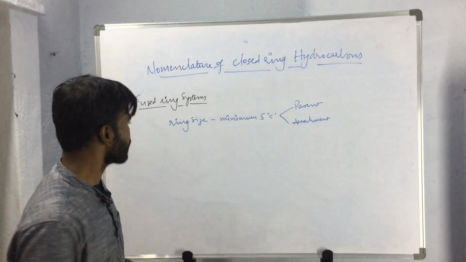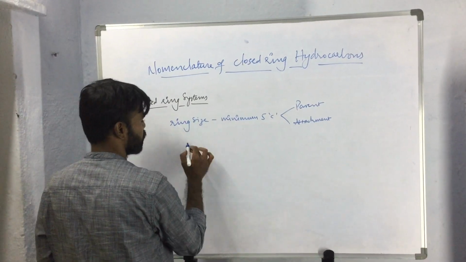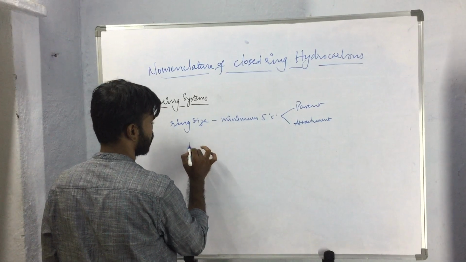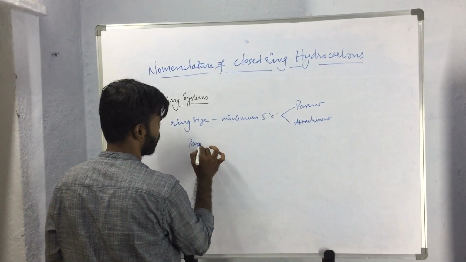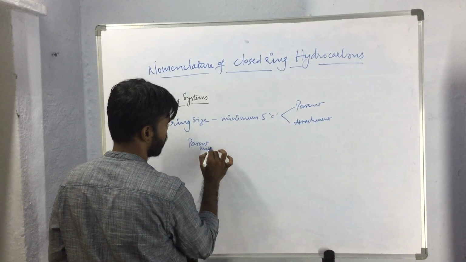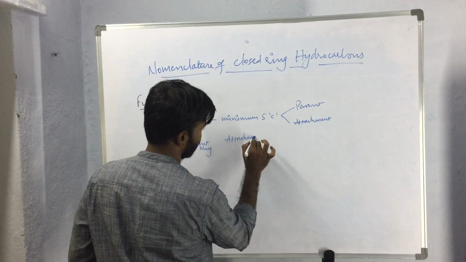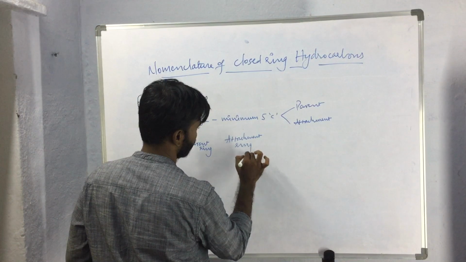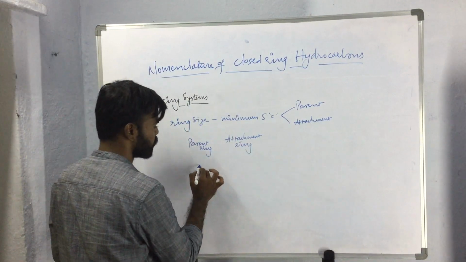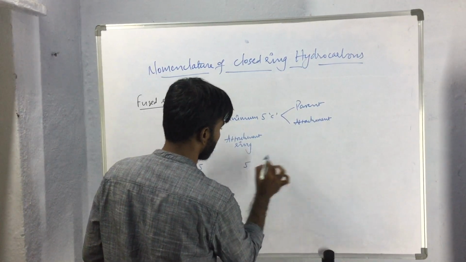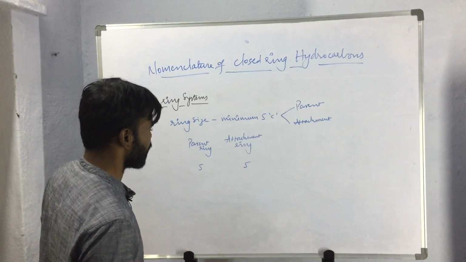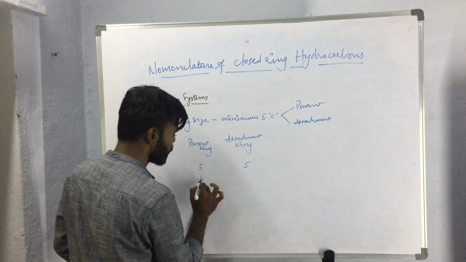That means the parent ring should contain minimum 5 carbon atoms and the attachment should contain minimum 5 carbon atoms. So the parent ring size may increase.